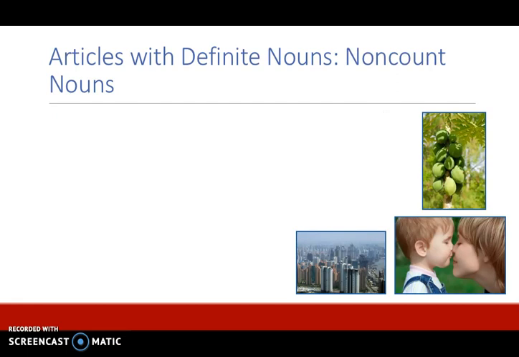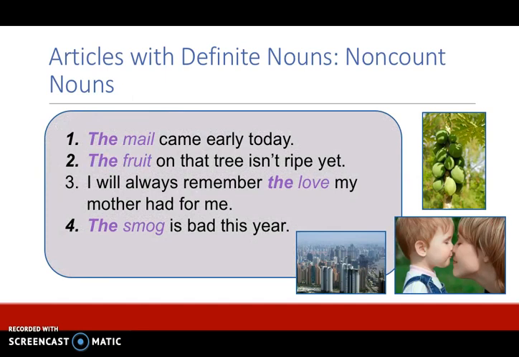Articles with definite nouns, non-count nouns. Let's look at examples with non-count nouns. Number 1, the mail came early today. So mail is a non-count noun, and we use the because this is definite. The listener and the speaker both know that we're talking about the mail that comes every day. There's only one of this.